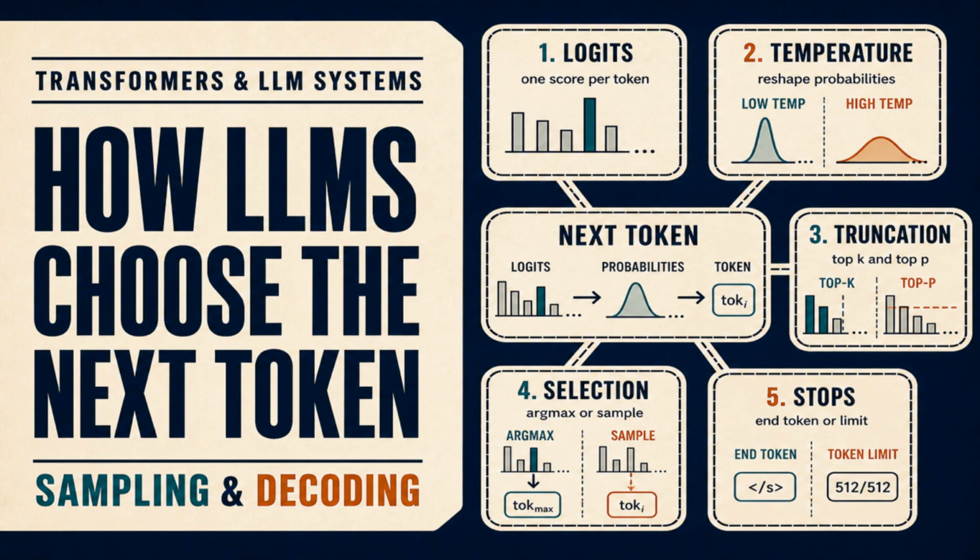A language model produces a score for every possible next token. A decoding policy turns those scores into one selected token. Changing that policy can change the output without changing the model weights.